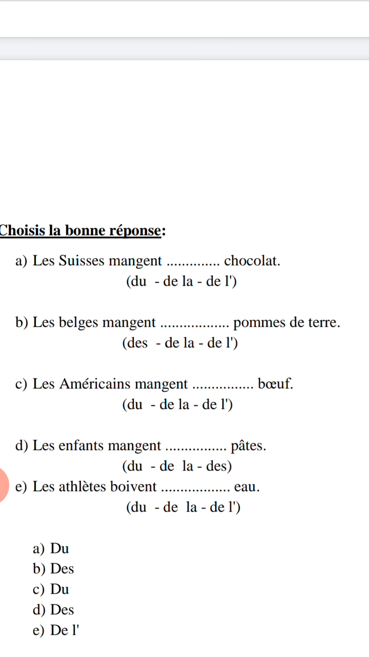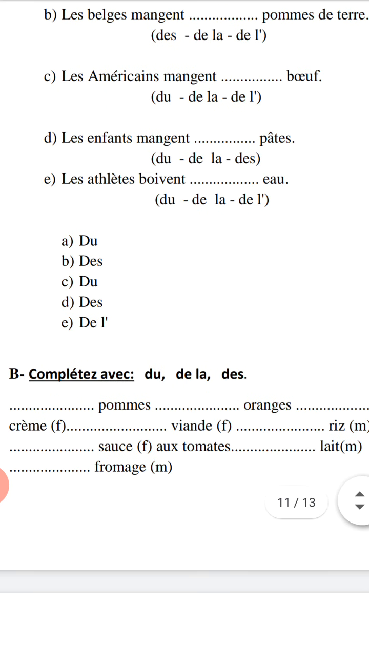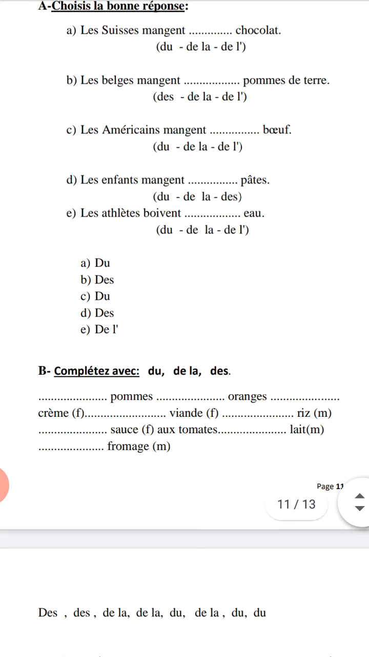For the last one, eau, yes, très bien. Eau here, the first letter, voyelle, E, the letter E. Alors, il faut choisir D, E, L apostrophe. D, E, L apostrophe before eau. I hope you understand les articles partitifs du, de la, de l'apostrophe and des. Let's move to activity B.